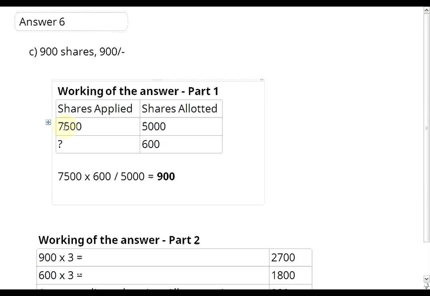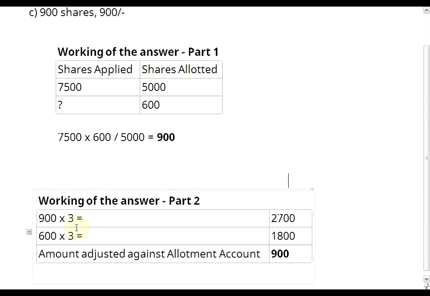Therefore what we do is multiply 7,500 and 600, divided by 5,000. Since 5,000 goes with the question mark, 5,000 will go in the denominator here, and 7,500 and 600 will come in the numerator as already explained. Answer comes to 900. 900 shares is the answer here.